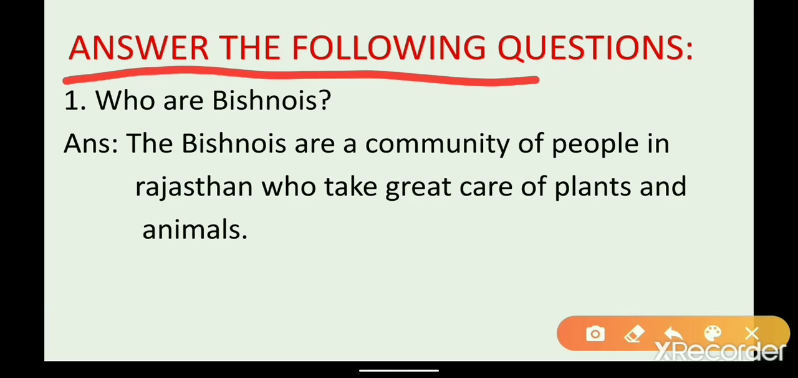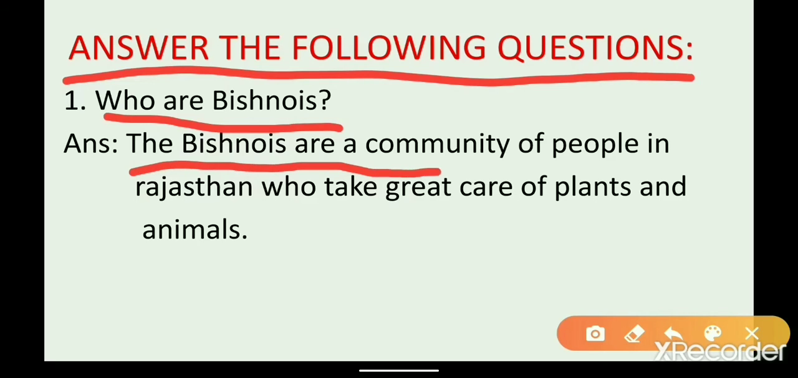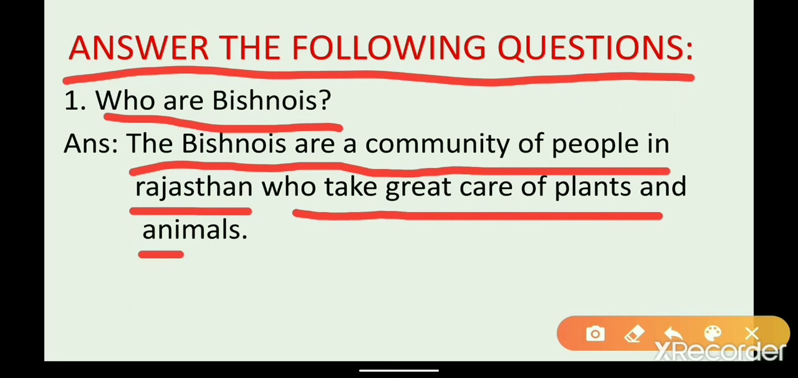Answer the following questions. So here are few questions given and answers given. You have to see which question what answer will be. Who are Bishnuis? So who all are Bishnuis? The Bishnuis are a community of people in Rajasthan who takes great care of plants and animals. So Bishnuis are the community of people in Rajasthan. They take care of plants and animals.